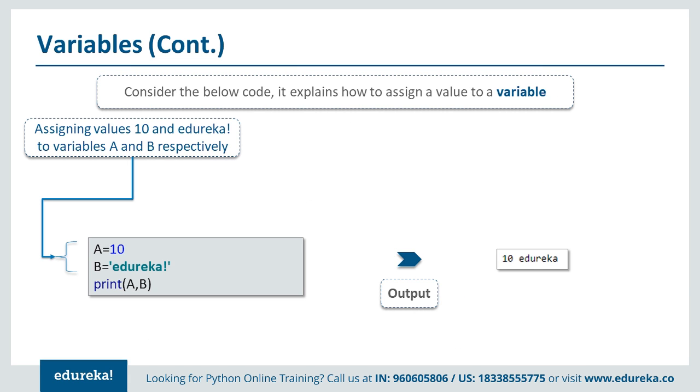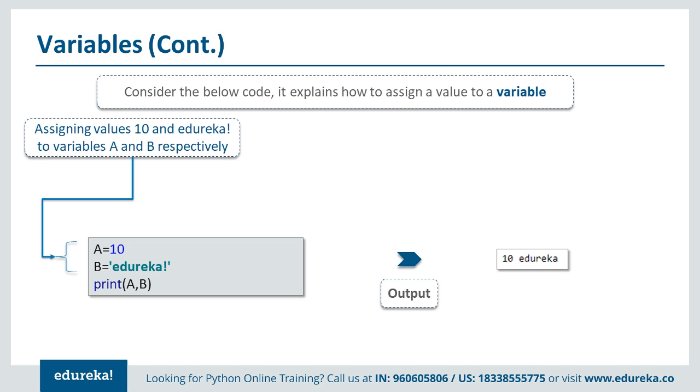Here you can also see that we are trying to print both the a and b values. We have assigned the value of a as 10 and b as Edureka, and using the print statement we are printing both the values, 10 and Edureka, on the output window. So variables are used to store a value, and then we can use the print statement or any other statement in the Python code to get the value of that variable.